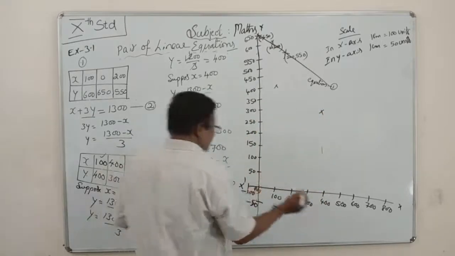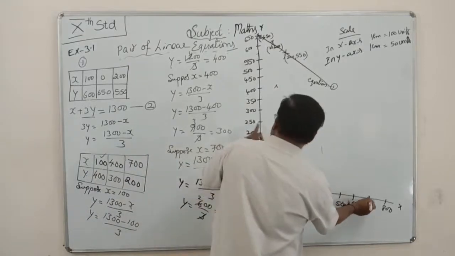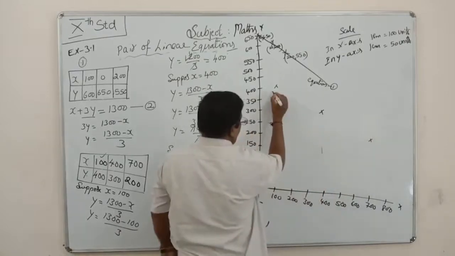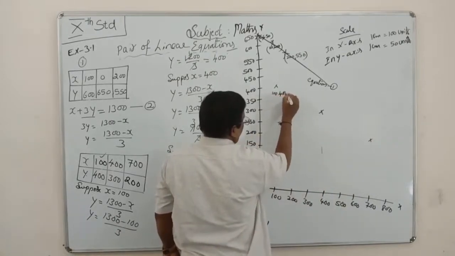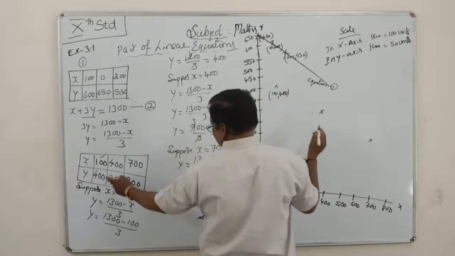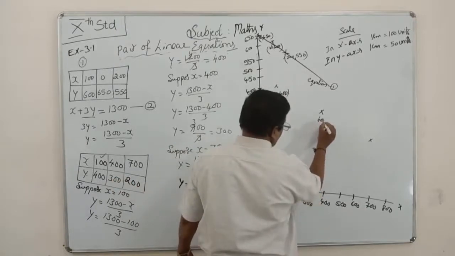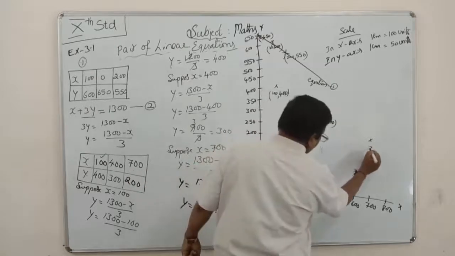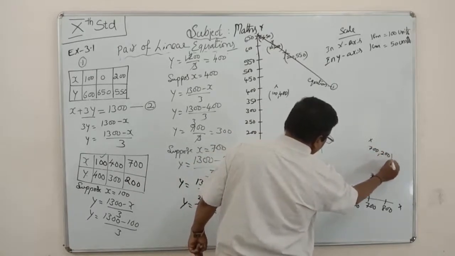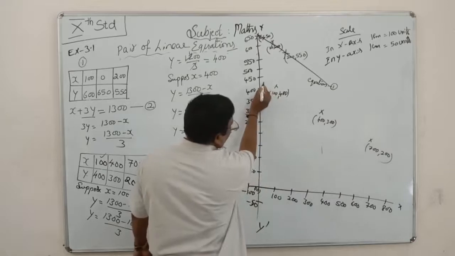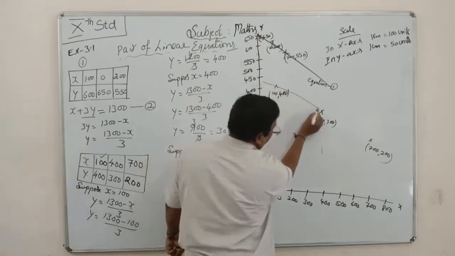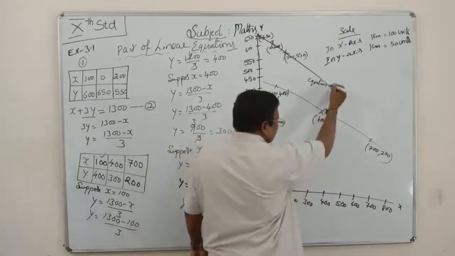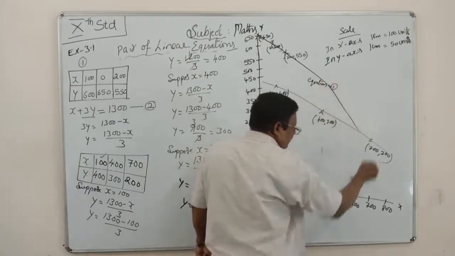Next, 700, 200. Here this is 100, 400. Next 400, 300. This is 700, 200. You have to draw a straight line. This is the straight line. Extend these straight lines to where they are intersecting.